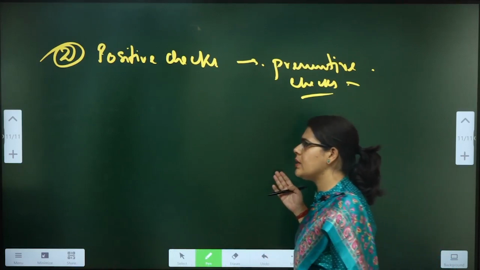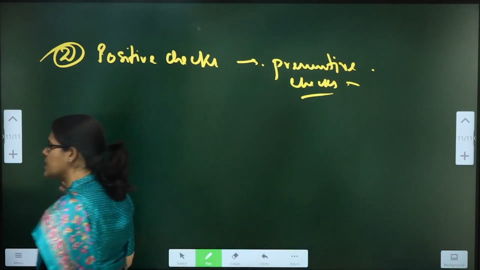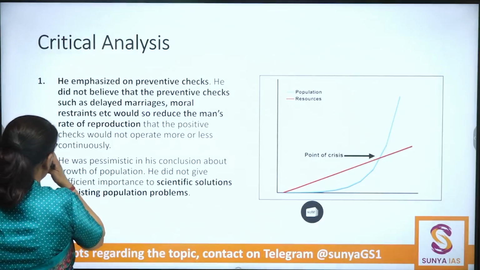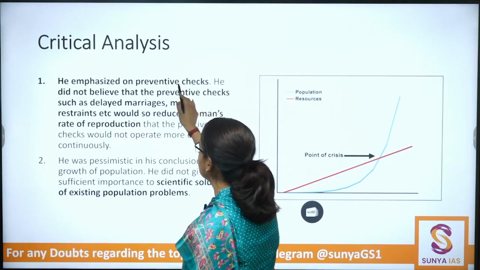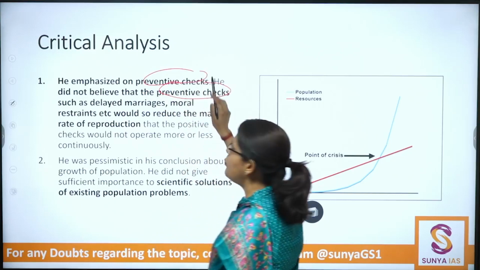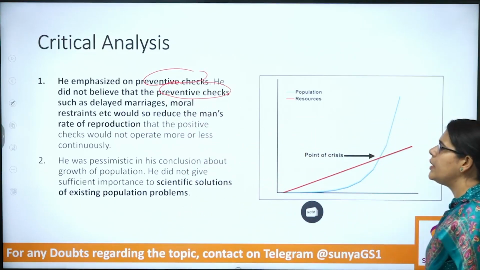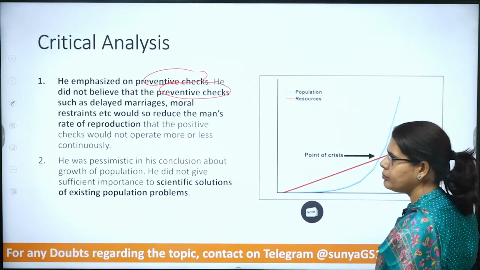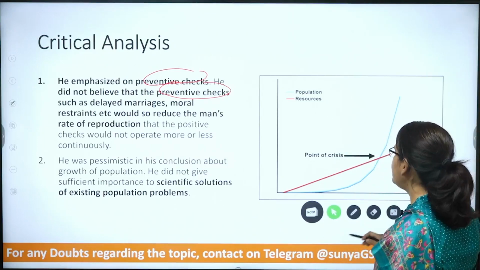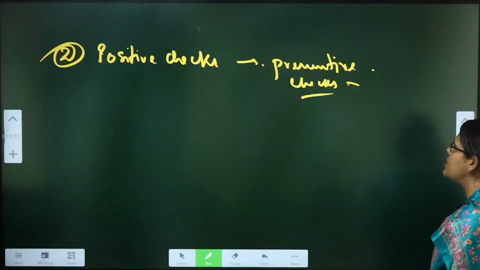He is making a reference to the preventive checks, but he is more enthusiastic about the positive checks. So hence, as per him, the positive checks remain the more dominant one. He remains more inclined towards this concept of the positive checks.